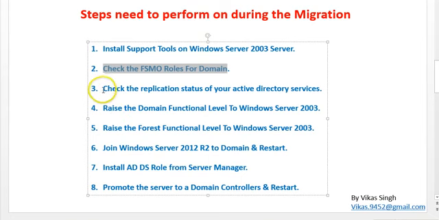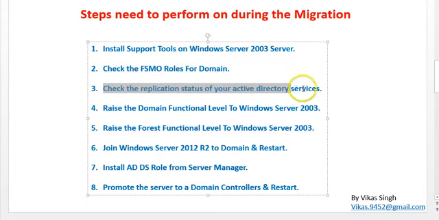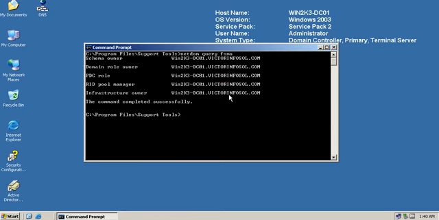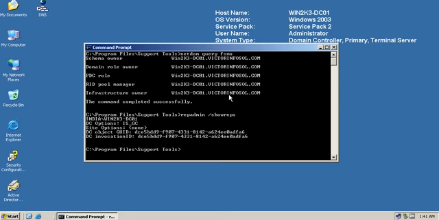So in the next step, check the replication status for Active Directory services. I am going to check the same by typing repadmin /showreps and hitting enter.